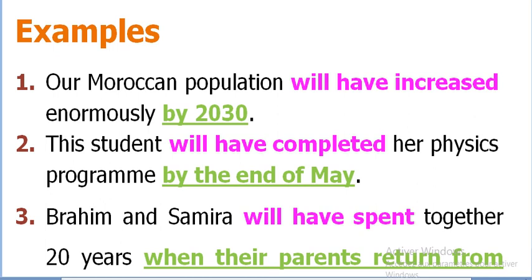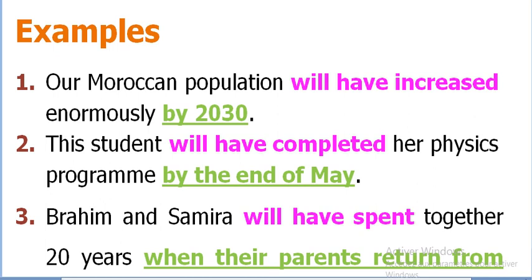And future time related to 2030. It is in the future. Number 2. This student will have completed her physics program by the end of May. The end of May is a specific time in future that will witness the completion of the action.